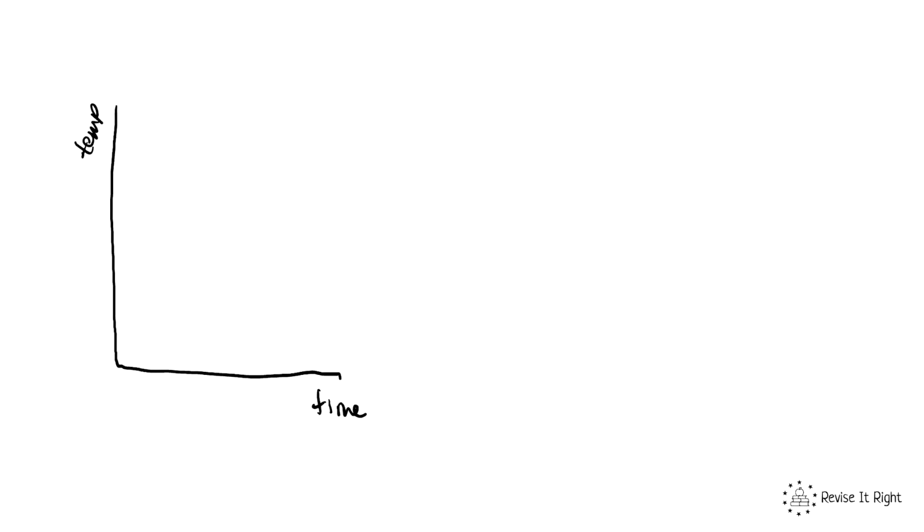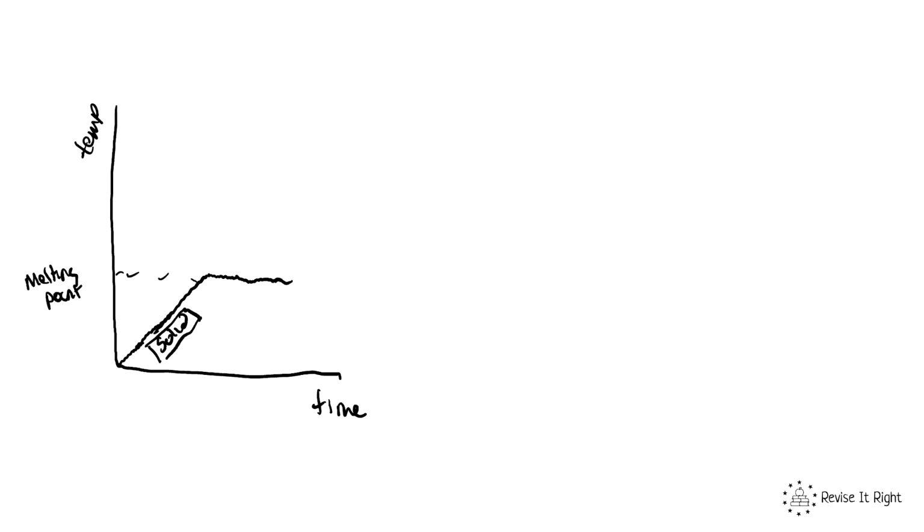So we're going to start with a solid, and as we are increasing the temperature over time, the temperature is going to increase. So at this point here, our substance is a solid. When the solid reaches its melting point, we are still going to be increasing the temperature and putting in more energy, but the temperature of the solid is not going to change, as we can see here with this plateau.